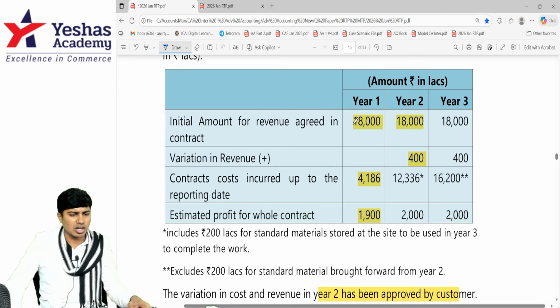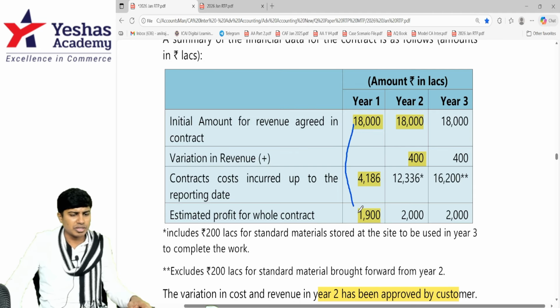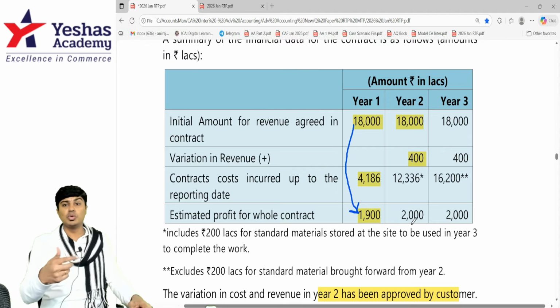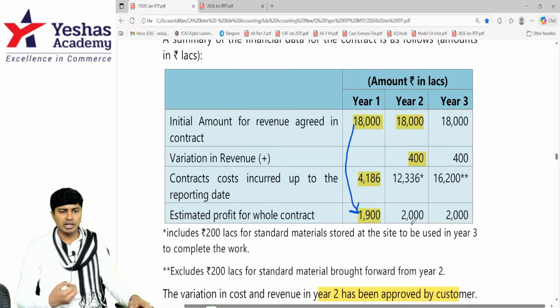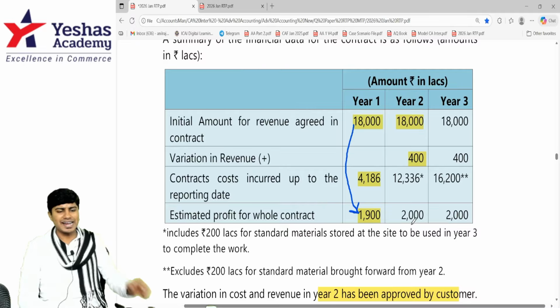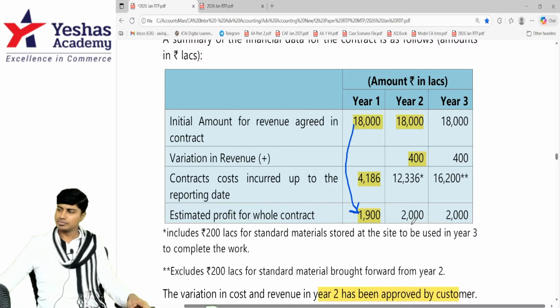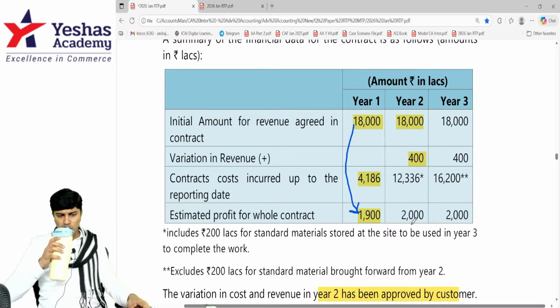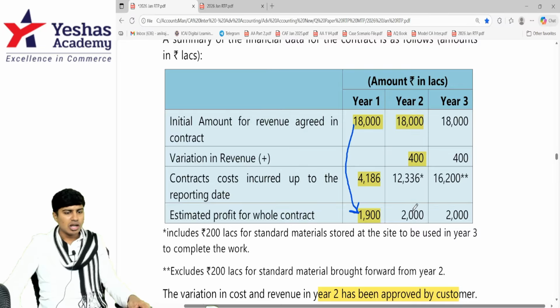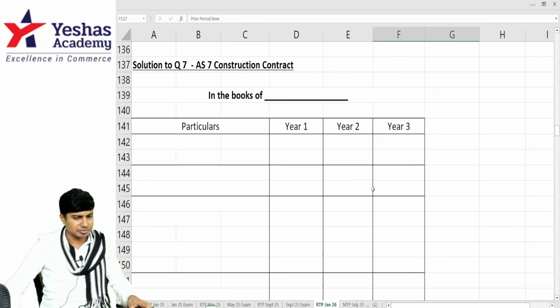So take the contract revenue 18,000. From that you deduct 1900, you will get the total cost. They have not given the cost to be incurred. Usually they'll give cost to be incurred. In this they've given sale price and they've given profit. From the sale price, if I deduct profit, I'll get cost. Take 18,000, deduct 1900. 16,100 is the total cost. How much is incurred? 4,186. 4,186 divided by 16,100, if you do, you'll get percentage of completion.